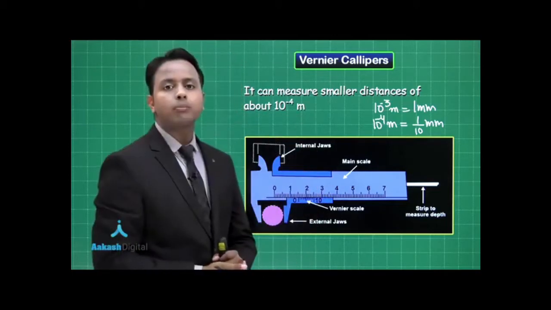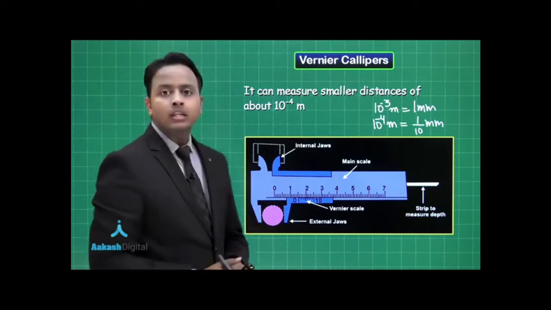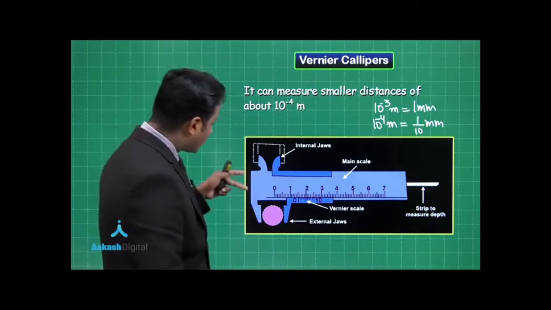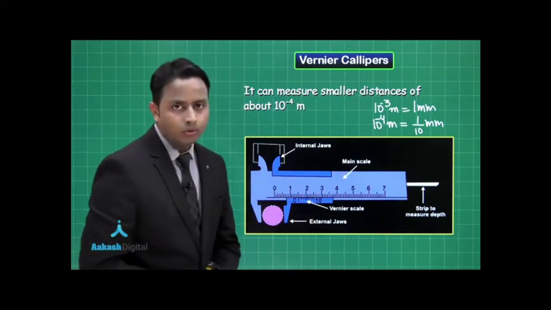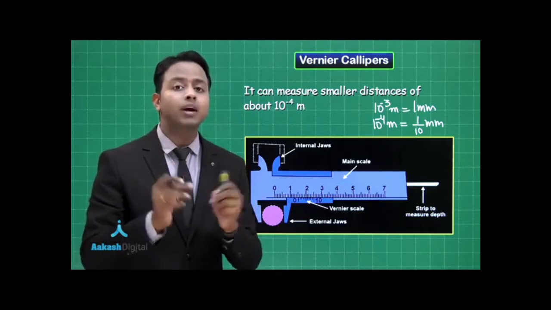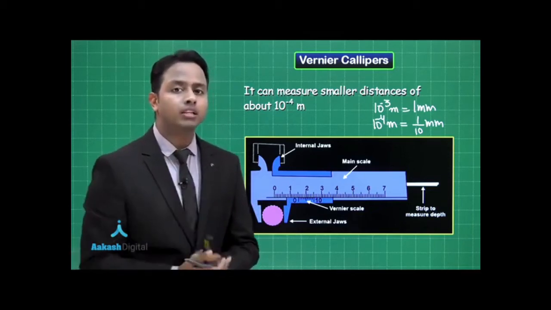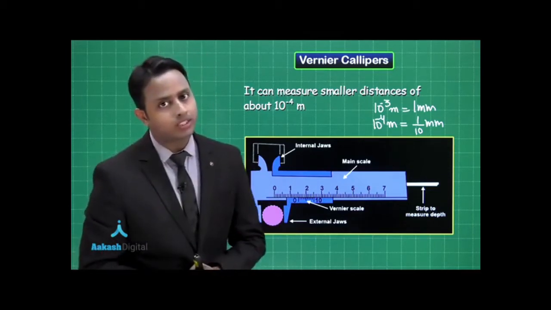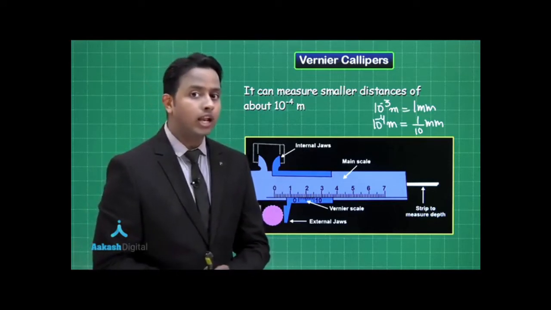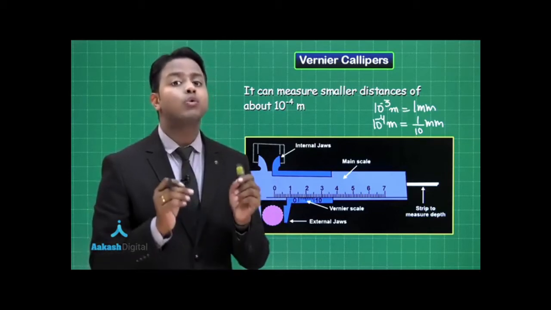Now this is the basic construction of a vernier caliper. Here I have taken the most basic version of the vernier caliper that we have. Here this is the main scale that we have. Now on the main scale we have the markings exactly same as that of a ruler. That is the centimeter markings along with the mm marking, like equal 10 divisions between 1 centimeter. Now the next most important section of the vernier caliper that makes it different from the general ruler that we have is the vernier scale.